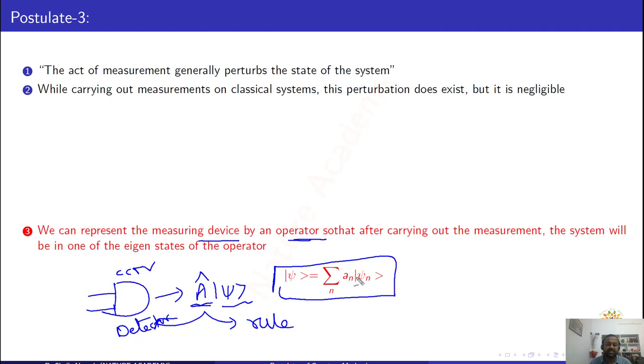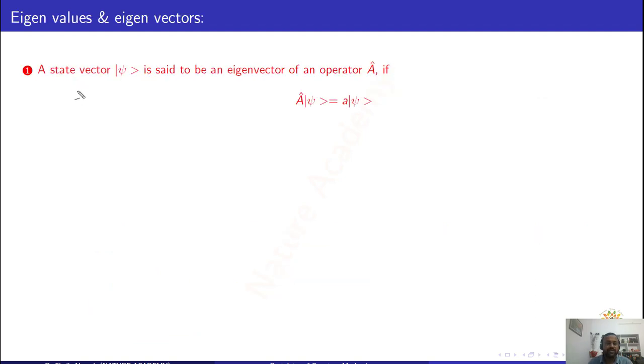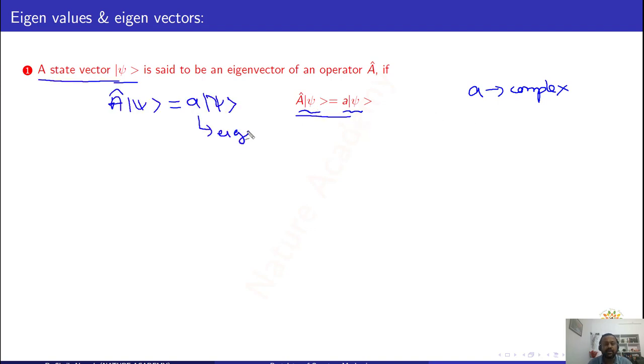So what is an eigenfunction or eigenstate? A state vector psi is said to be an eigenvector of an operator A if A operating on psi gives a constant value a times psi, where a is a constant. It may be a complex number or a real number. Generally a will be a complex number. If the operator A is Hermitian, then you will get a real number, otherwise a complex number. The constant value is known as the eigenvalue, and psi is known as the eigenvector.